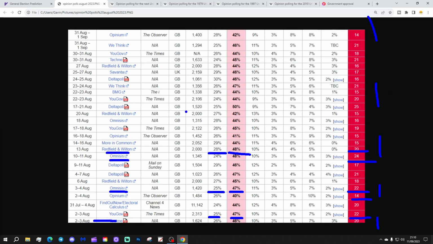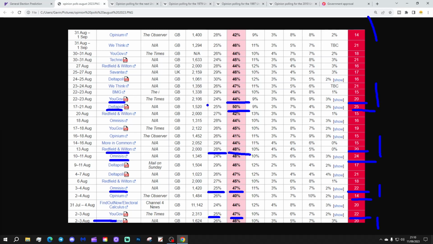Just there, we've got 25% here from DeltaPoll, a 25% lead for Labour, and Labour on 50% of the vote. So that's a milestone, to be at 50%. That is half of all voters, which is very, very significant. It's been a long time since any party won a general election with 50% of the vote.